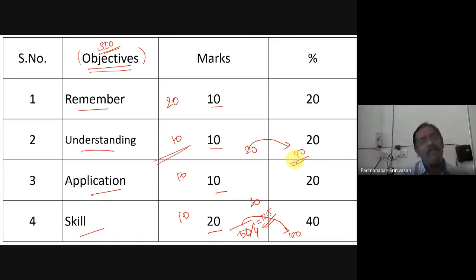Always don't ask only in LOTS. It's not about whether a teacher should be a good teacher by giving a low level, always giving low level questions. Ultimately, you can understand, our national assets will not be developed. If this question paper is the same for a generation, like 20 years, 30 years, those people will never be developed. That's what I'm telling.